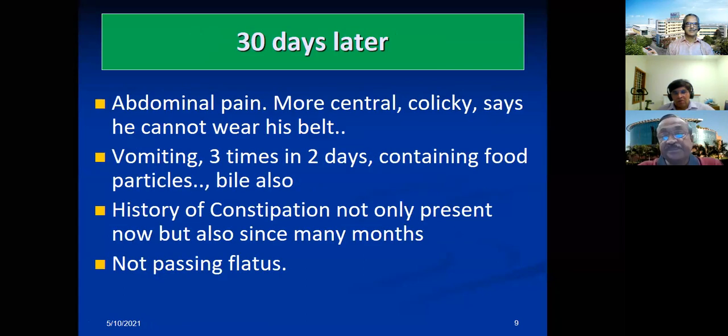Okay. Now 30 days later, this is the time he actually comes to me. Abdominal pain more central, colicky, and the main complaint to look at: cannot wear his belt. What does it mean? It means only distension. That's all. Simple. This is how the patient tells you. Vomiting is 3 times, food particles and bile.